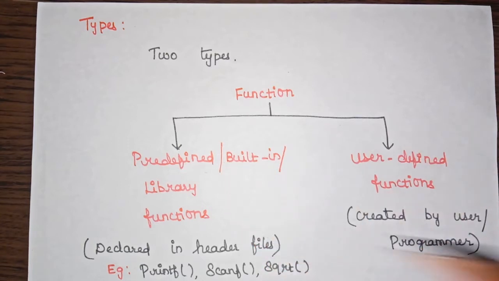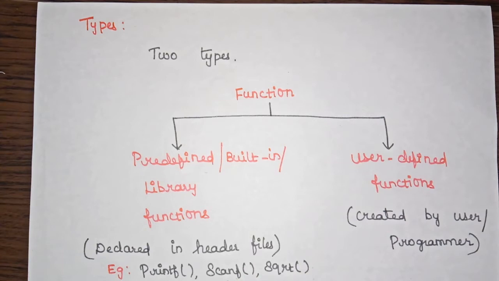So what is meant by a predefined function? Predefined functions are the functions that are declared in the header files of C. For example, printf, scanf, square root. These are some of the functions that we use in our C code, and we are not going to define these functions again in our C code.